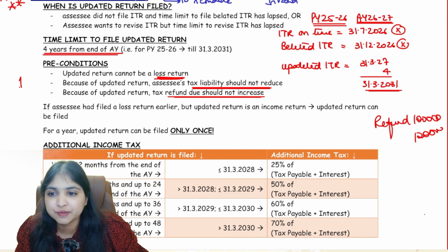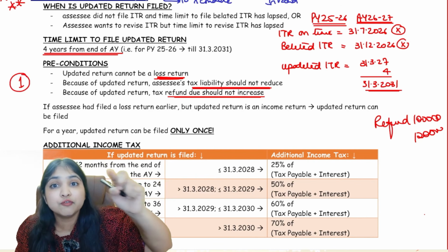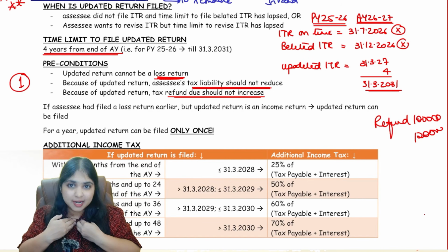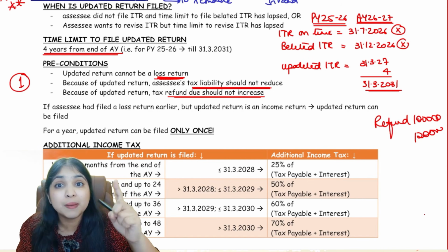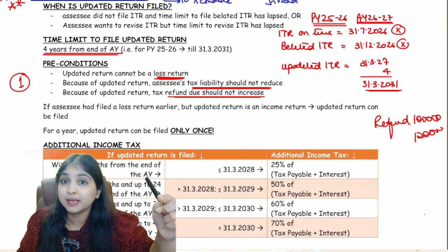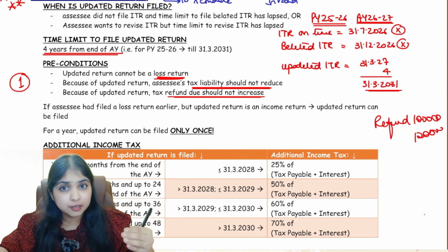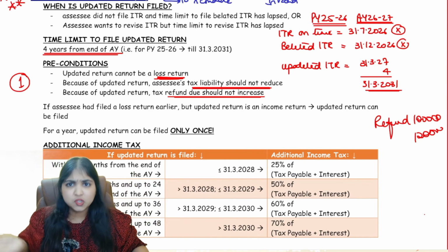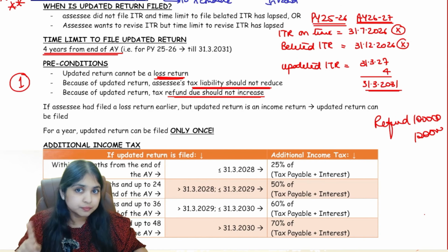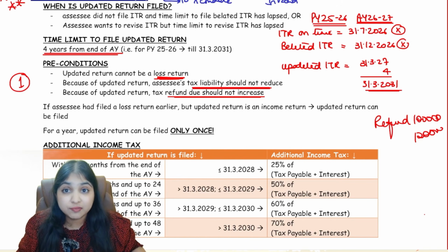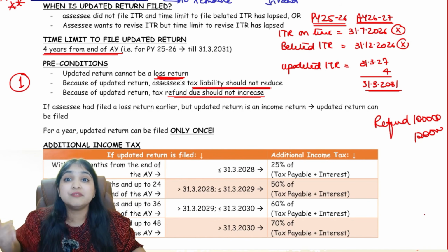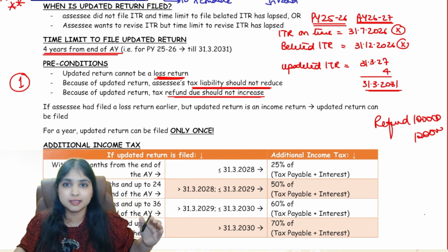What is the first favor? Because of your return, the government should not be at a loss. So your return should not be a loss return. Your return should be an income return. Because of the updated return, your income tax liability should increase. It should not decrease. Because of the updated return, your income tax refund should reduce. It should not increase.